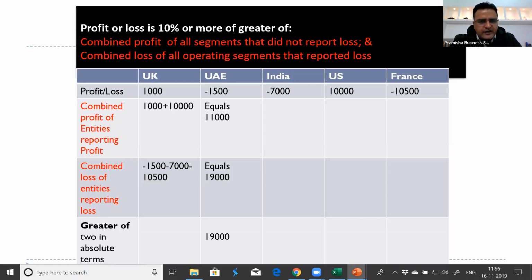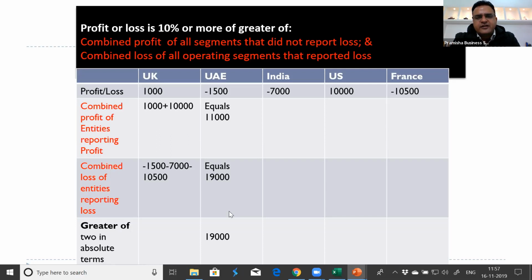segments. So is UK a reportable segment or not? No. UAE? No. India is a reportable segment, US is a reportable segment, and France is a reportable segment in terms of quantitative thresholds, or profit or loss is 10% or more of the greater of all the segments which did not report loss and all the segments which reported loss. In absolute amounts, it is 19,000.